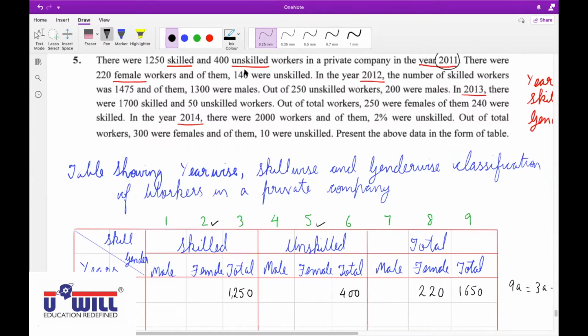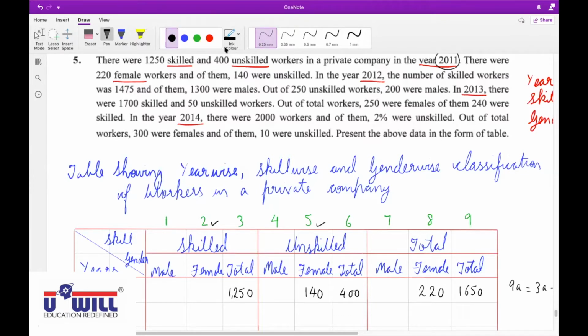Okay. Now tell me further. Of them, 140 were unskilled. So where should I write 140? Of them means out of this 220, 140 are unskilled. 5A. Out of this 220 total female workers, unskilled female workers are 140. So in 5A, you will write 140. Raise your hand who did not understand 140 by 5A. All are clear with that?